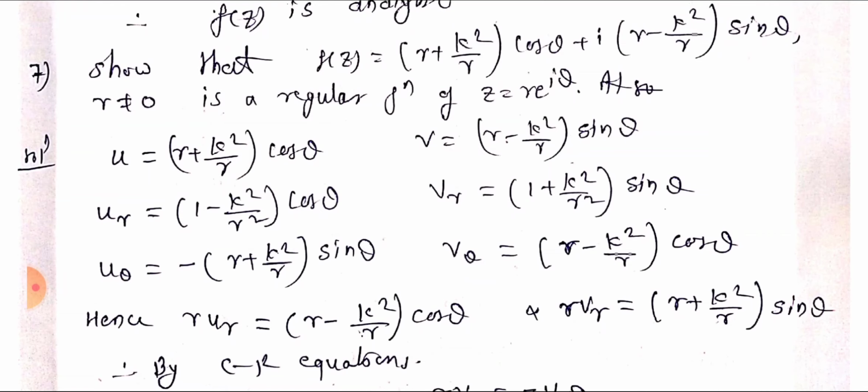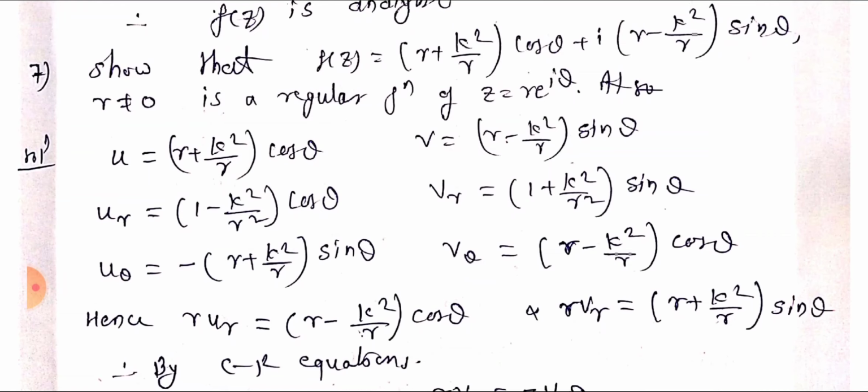Here u equal to (r plus k square by r) cos theta and v equal to (r minus k square by r) sin theta. So Ur equal to (1 minus k square by r square) cos theta, U theta equal to minus (r plus k square by r) sin theta, that is u differentiated partially with respect to r and theta. Similarly, if we differentiate v partially with respect to r and theta, we get Vr equal to (1 plus k square by r square) sin theta and V theta equal to (r minus k square by r) cos theta. Hence